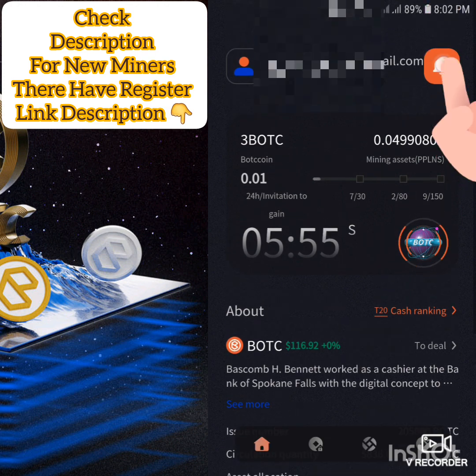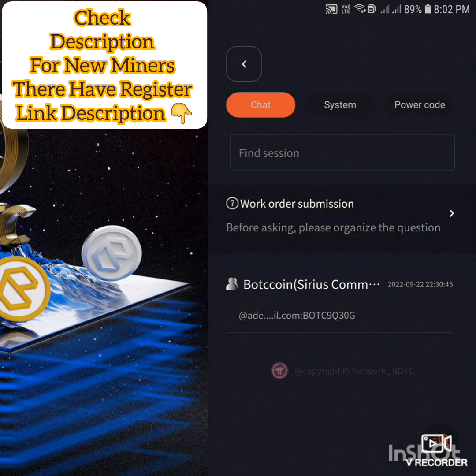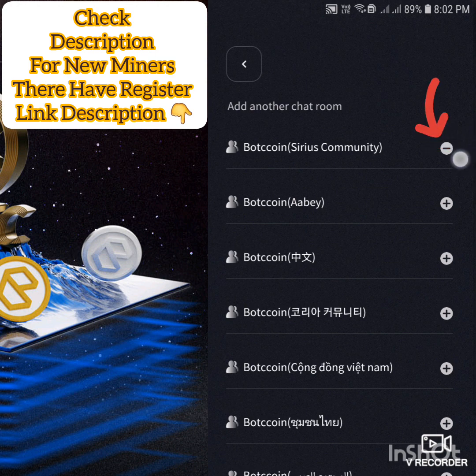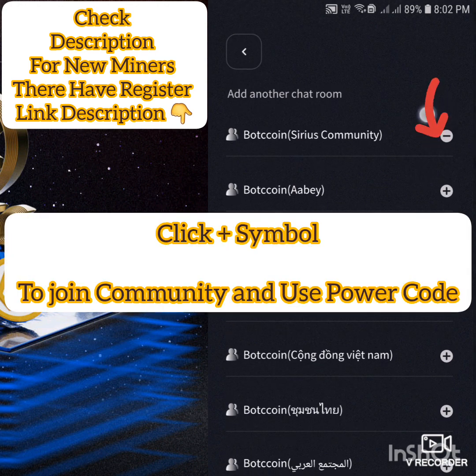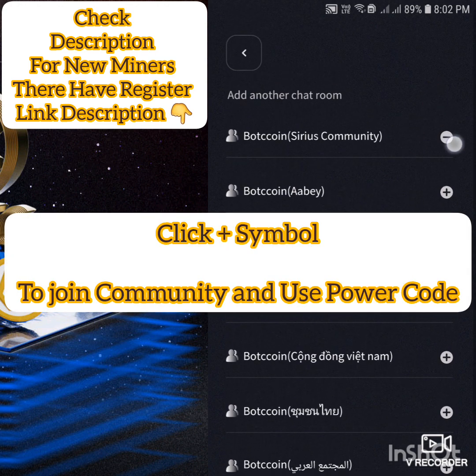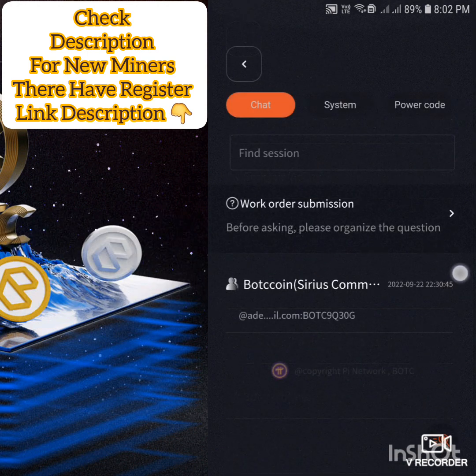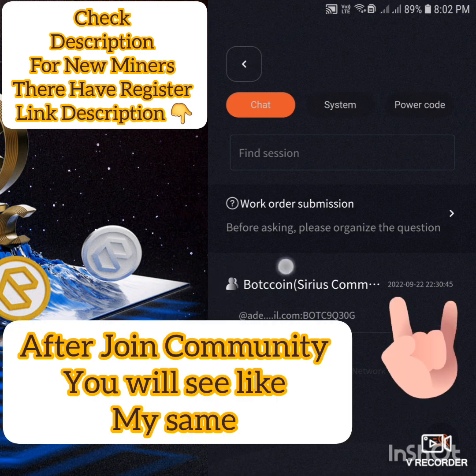You have to open this application, then click here, and you can see here a search button, and you have to enable these features. You can see here minus. When you add this feature to your phone, you can chat here, you can share here with your power code.